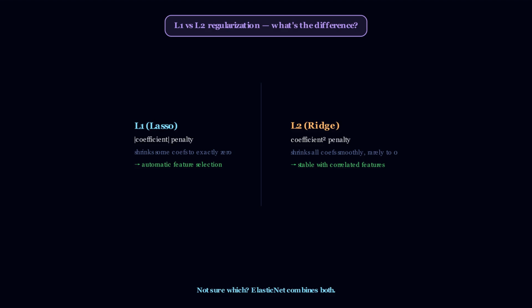Use L1 for automatic feature selection. Use L2 for stability with correlated features. ElasticNet combines both when you're not sure which one you need.